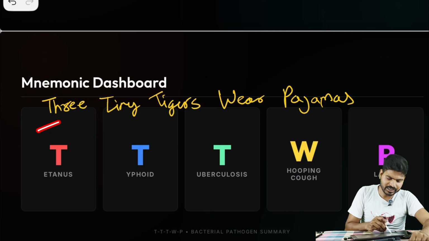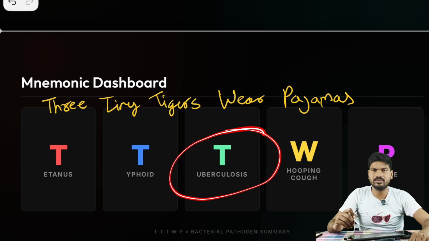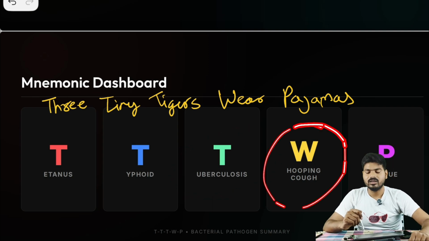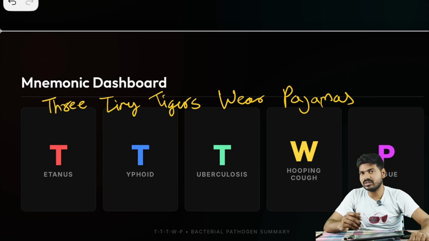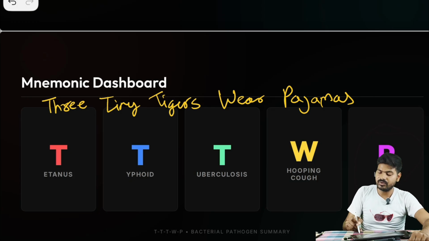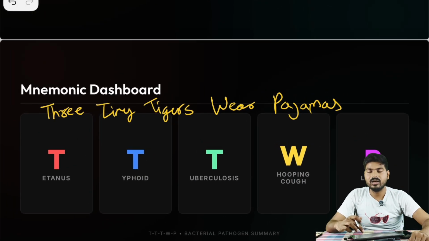T stands for tetanus. Second T stands for typhoid. Third is TB, tuberculosis. W is for whooping cough. This is such a disease that if someone gets it and when they cough, it's like a dog is barking because it gets so bad at that time. P stands for plague. It's a very deadly disease, plague.